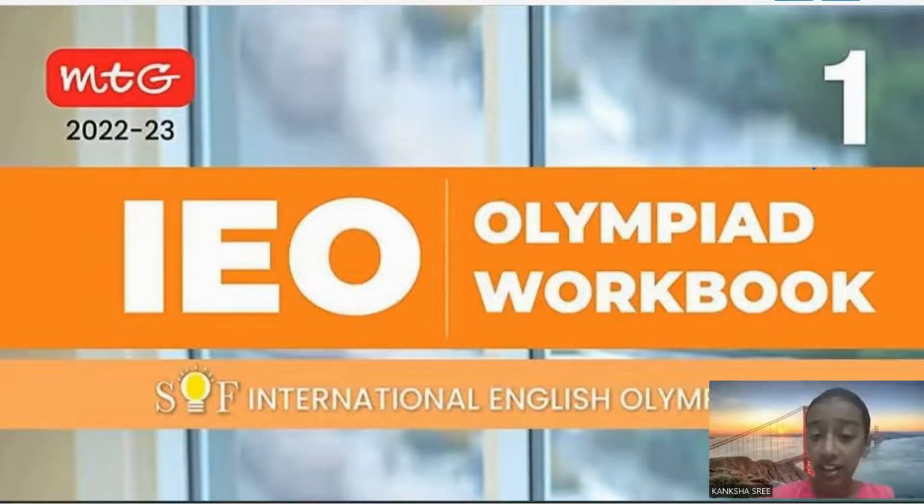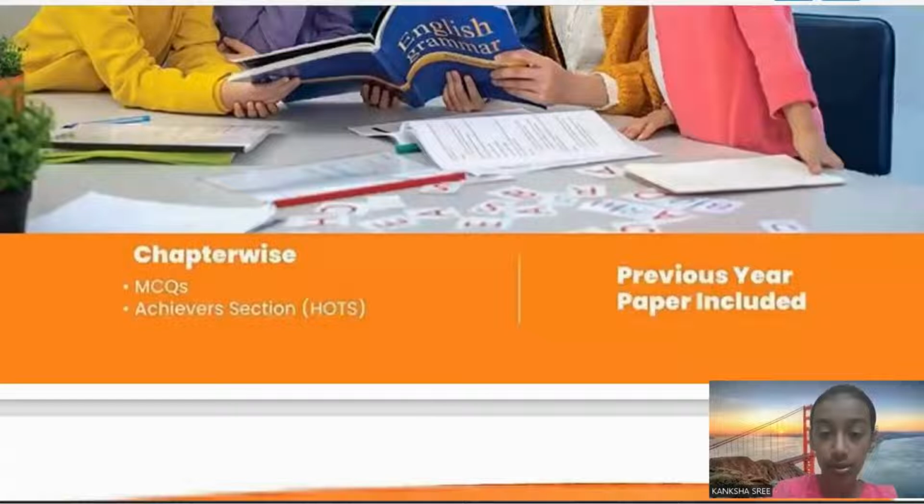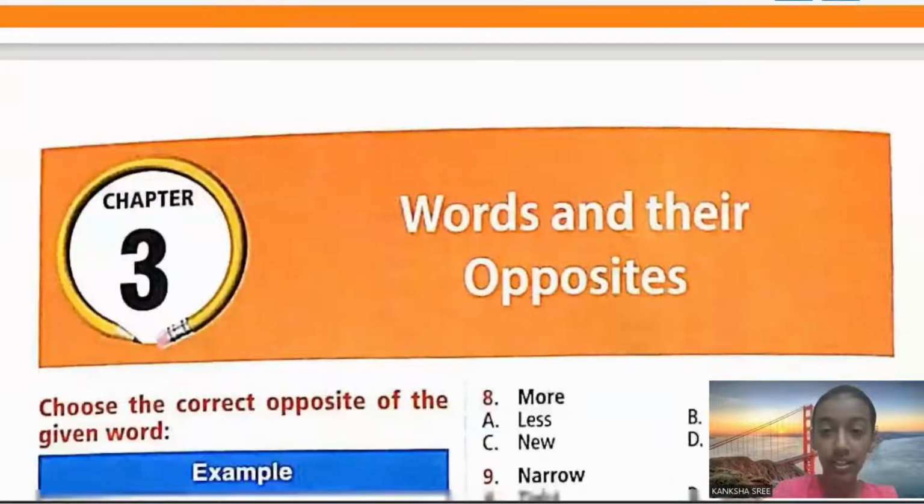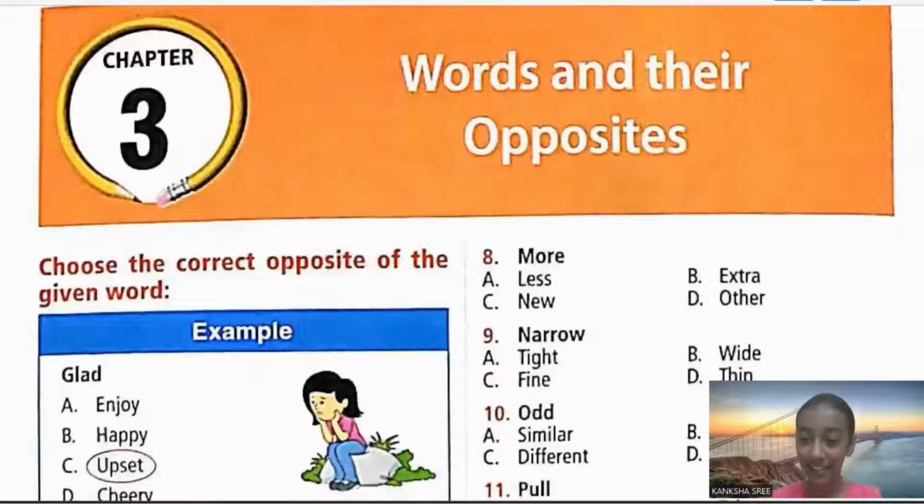Hello children, today we are going to discuss the International English Olympiad, that's the IEO workbook of grade 1. The chapter we are going to discuss today is all about words and their opposites. Yes, we already learned that words and their opposites can also be called antonyms.